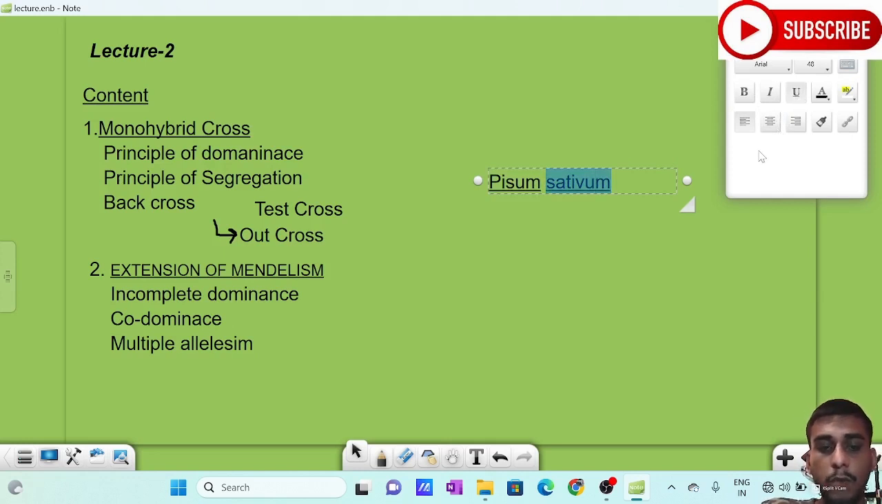Why is there a rule? Because if we are writing it, a person can't understand whether it is a normal word or it is a scientific name of some organism. So if we underline it, giving a space, we can understand it is a scientific name. And usually the genus name's first alphabet should be in capital and the species name's first alphabet should be in small letters. This is the case. So this was the scientific name of the garden pea which he took for his experiments.